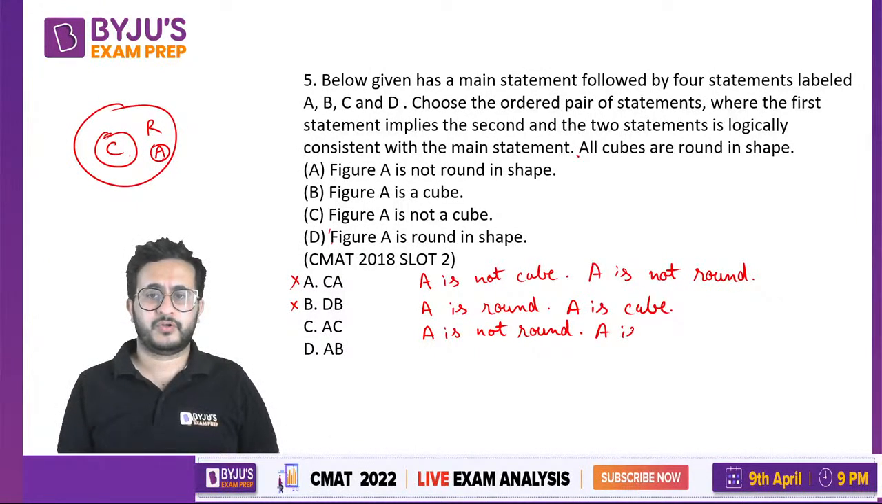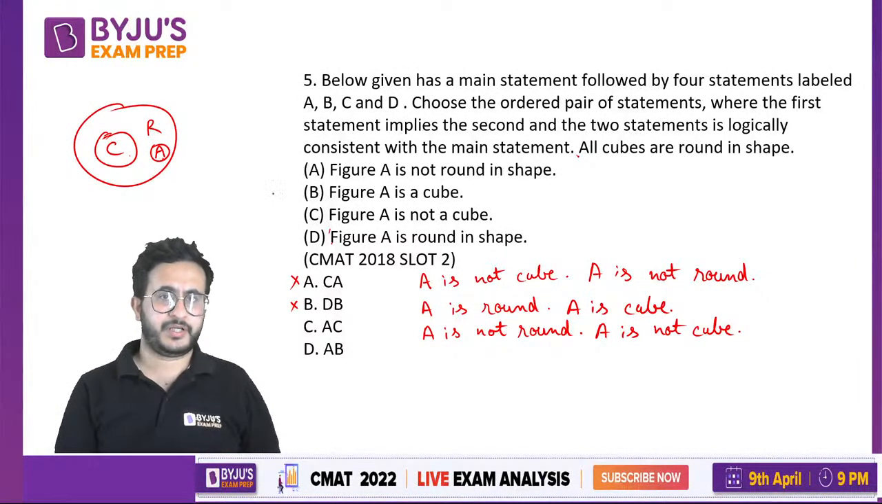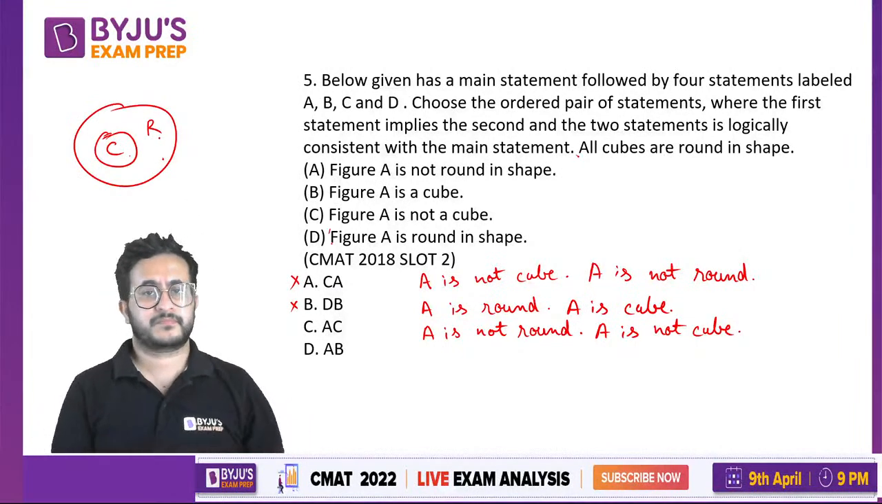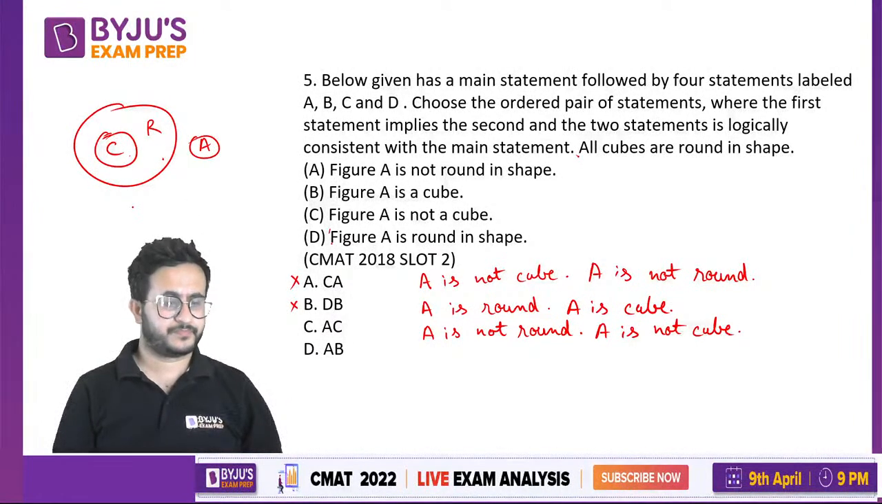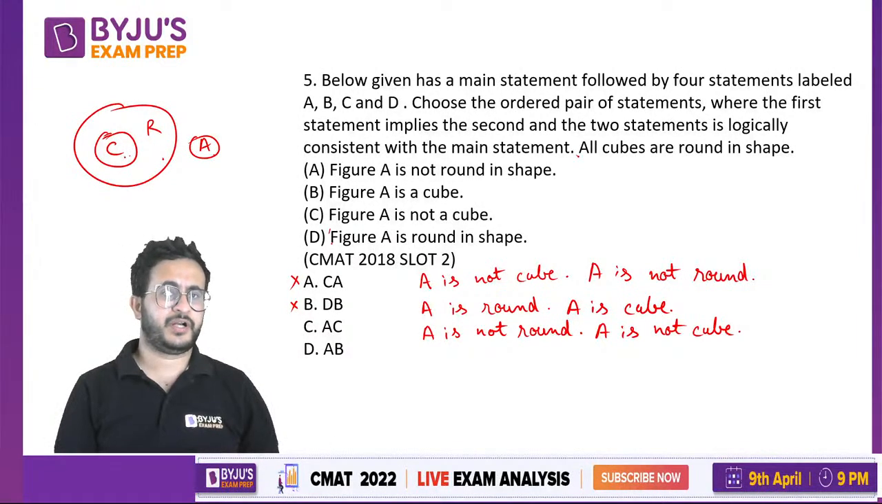A is not cube. Now let us think on this. A is not round. Okay. ये round है, ये cube है. If something, let us say A is not round, A है वो round नहीं है, तो can it be cube? All cubes are round in shape, so we draw this thing. If A is not round, so A will be outside this. If A is not round, it cannot be cube.